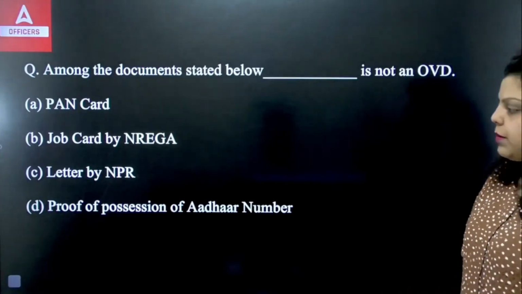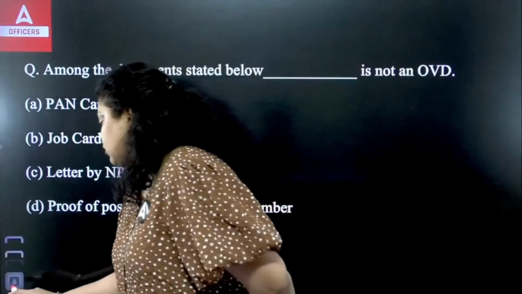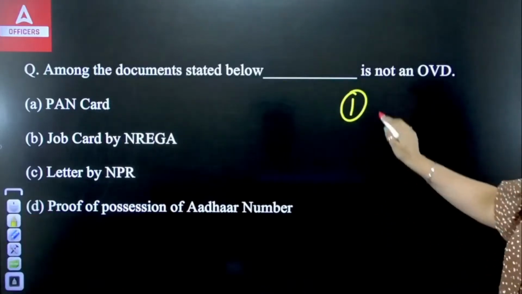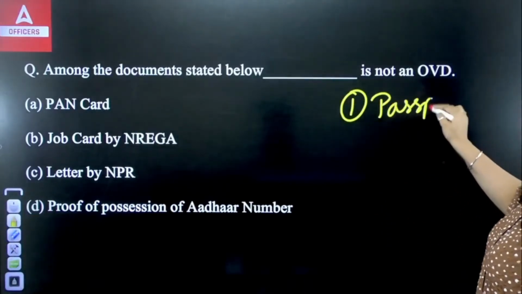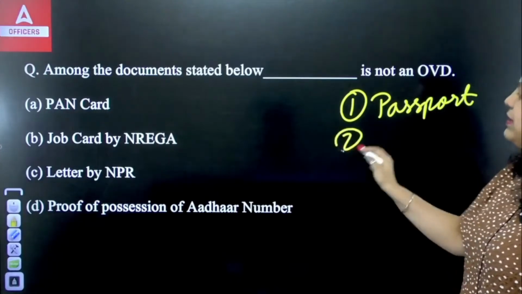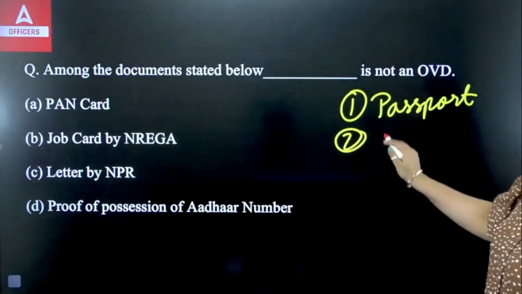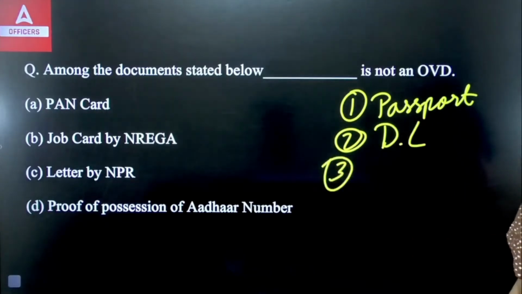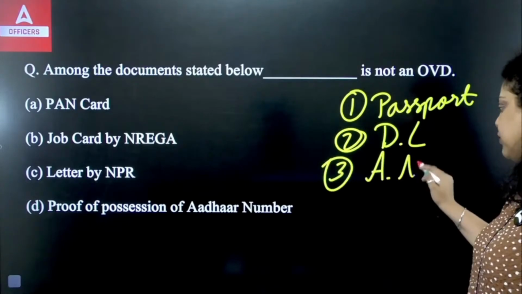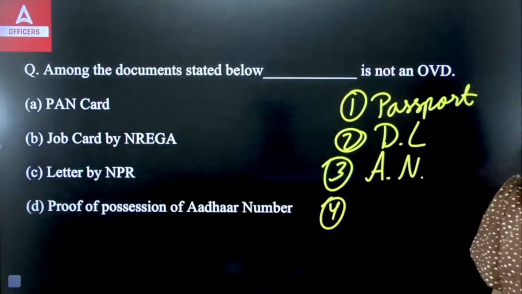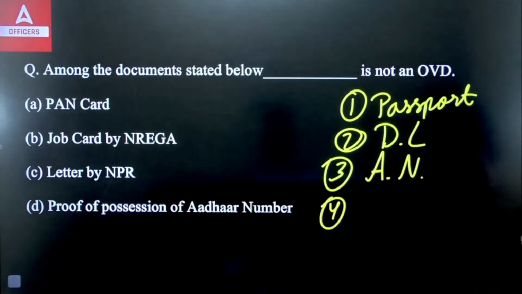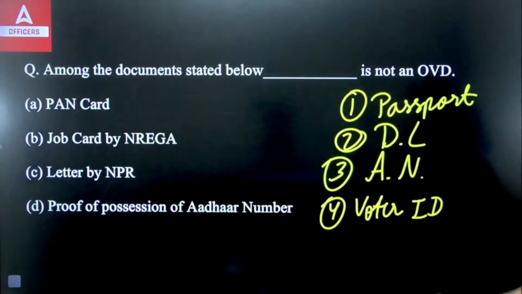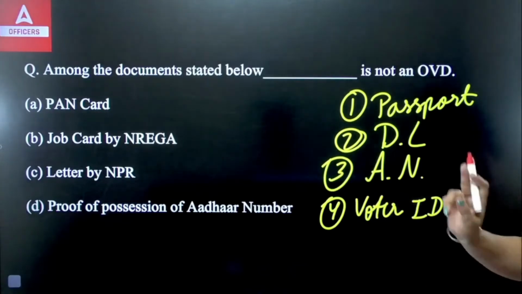Okay, so if we talk about official valid documents, we have 6 documents. What are those? First, your passport will be an official valid document. The second is your driving license, your DL. Third is your proof of possession of Aadhaar number. The fourth document will be your voter ID, which has been given by the Election Commission of